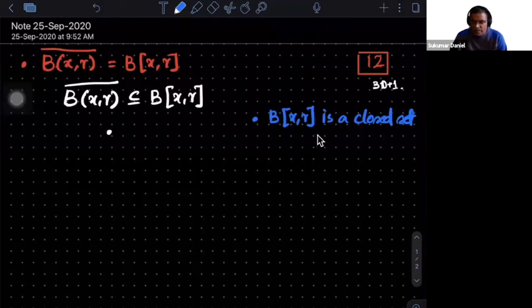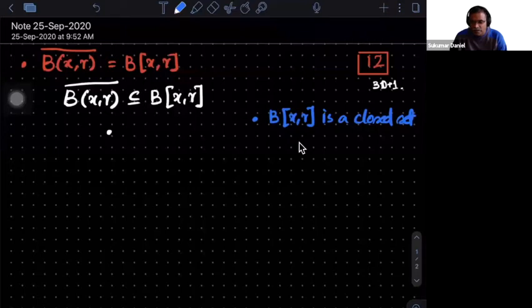Take a sequence xn which is converging to some x, and you have to prove that x is here. What is the meaning of saying that the limit point is here? Let us not take x, let us take an. So an is a sequence in the closed ball B(x, r) which is converging to a. I want to prove that a is here. So for that I need to prove that the distance between a and x is less than or equal to r. That's all I need to prove. But what you know is the distance between an and x is less than or equal to r. That much you know. And you have to go back to your basic metric space information.